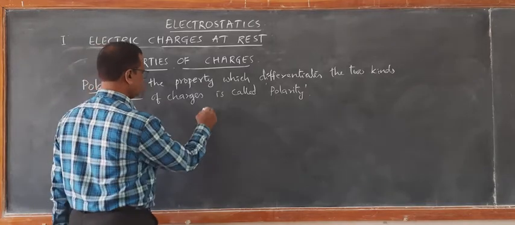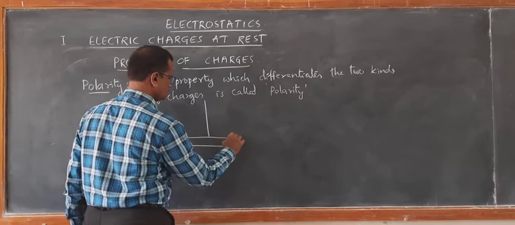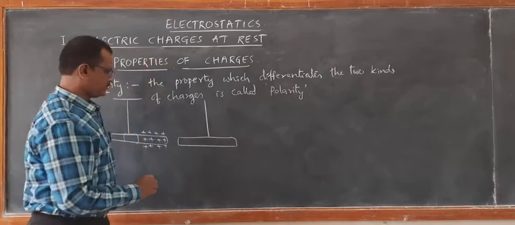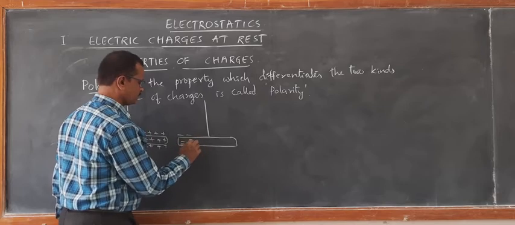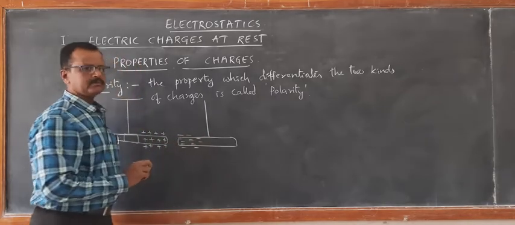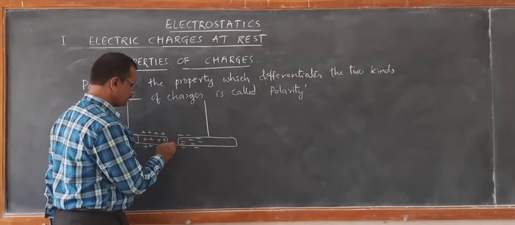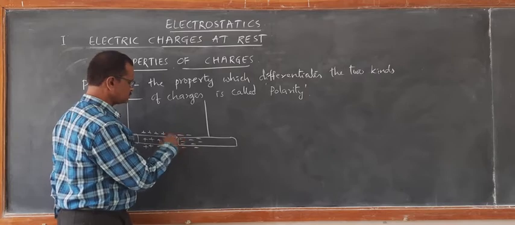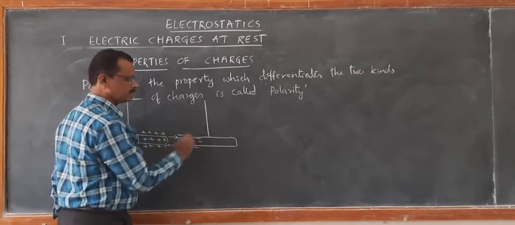If you bring a plastic rod rubbed with wool, or a plastic rod rubbed with fur, then it is found to have an interaction between them. There will be a kind of attraction between them. This will pull this rod here and it will be pulling this. So a kind of attractive force is exerted between them.